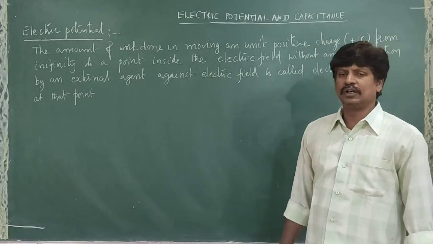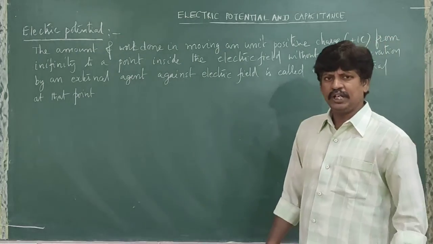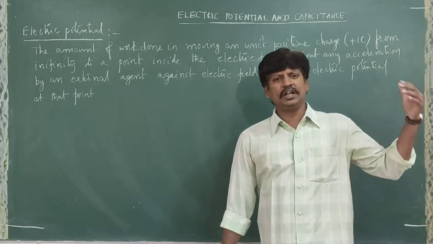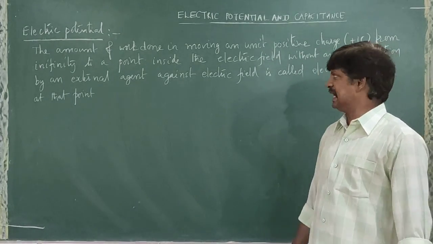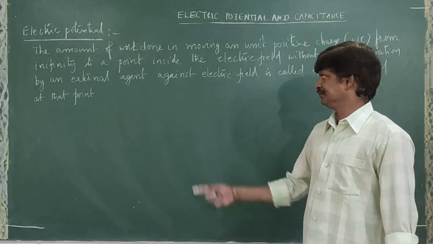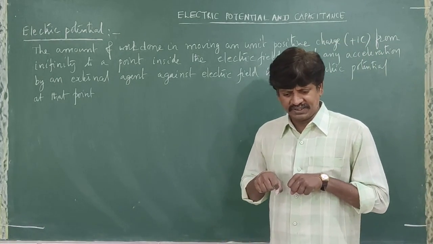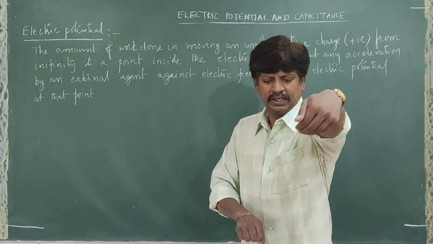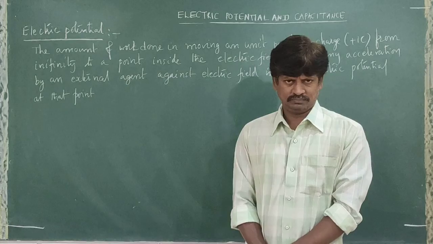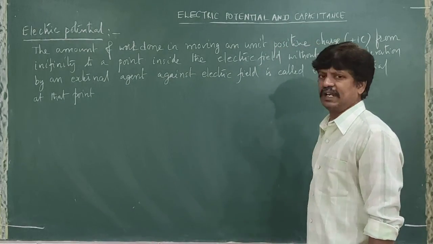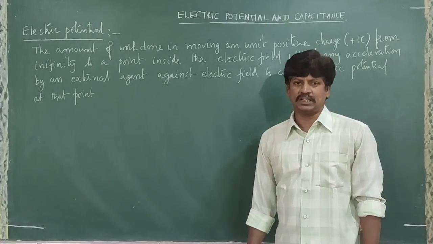So the amount of work done in moving a unit positive charge from infinity to a point, from outside the electric field into the electric field, without any acceleration by an external agent against the electric field. Against. Why against? So external force is applied in this direction. Electric force is in the opposite direction. Net force will be 0. That's why against the electric field is called electric potential at that point.